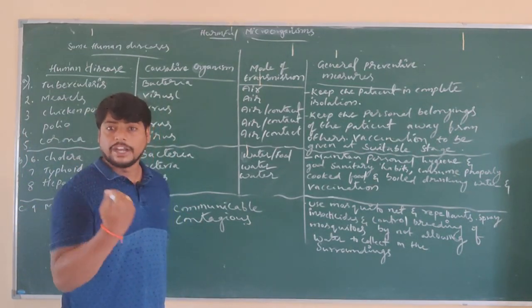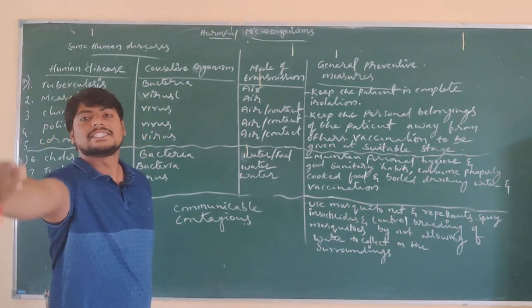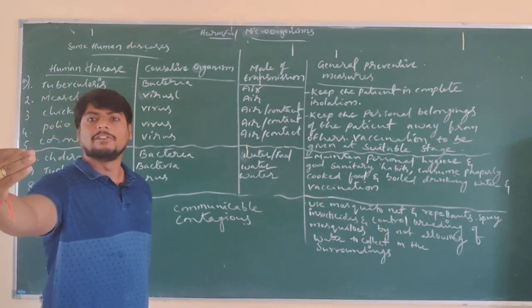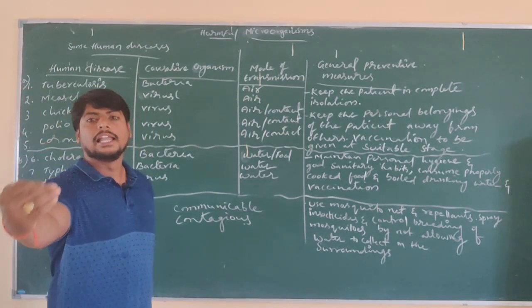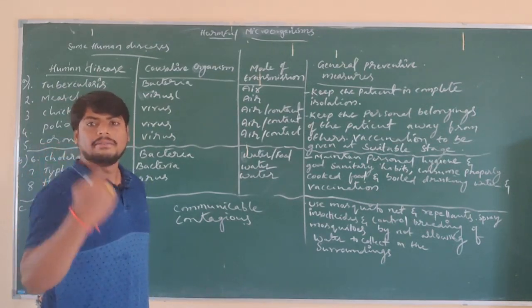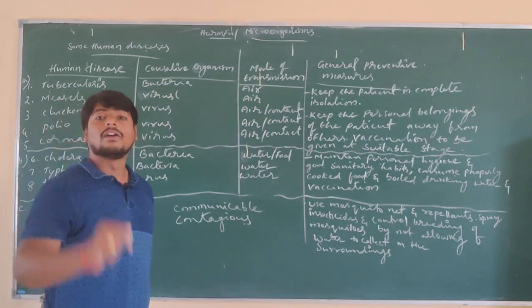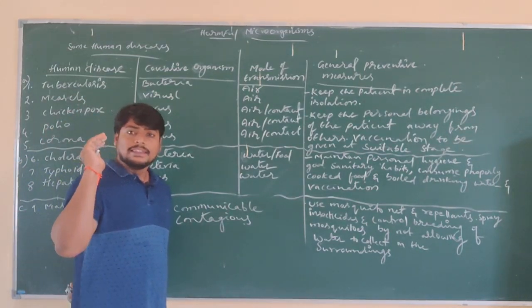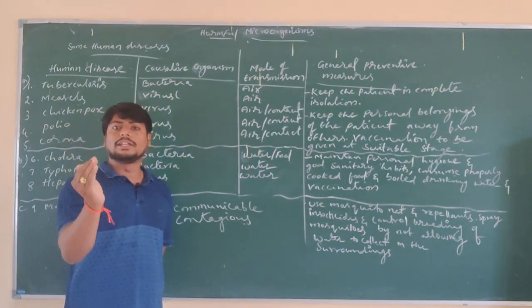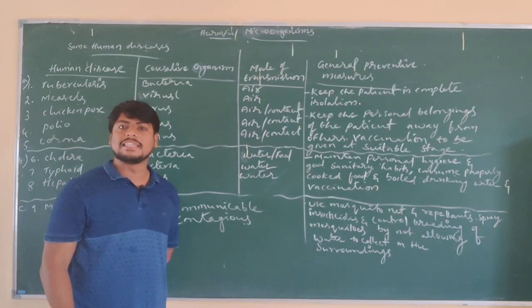From the infected person to the healthy person, the disease is transferring. This kind of transfer is called communicable or contagious disease.